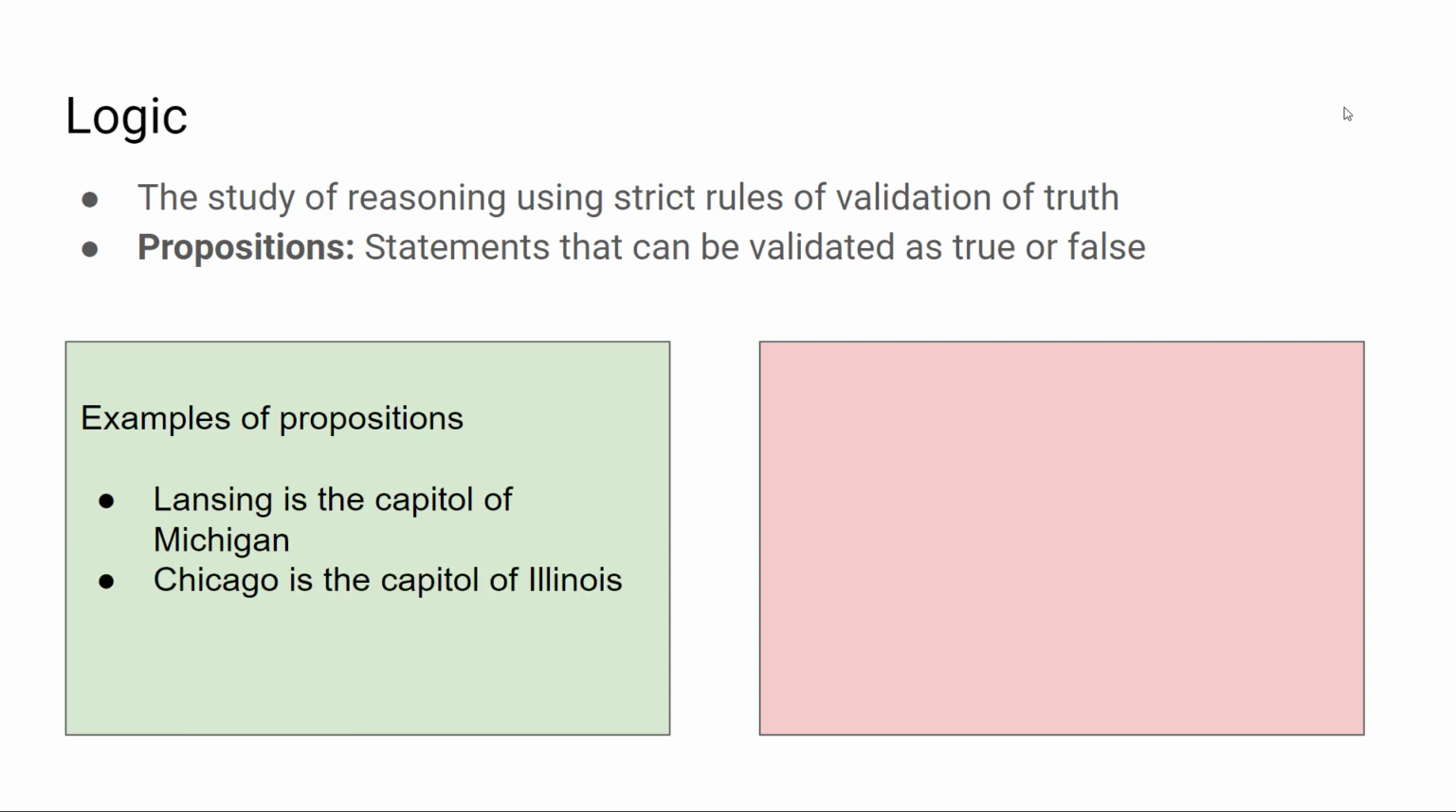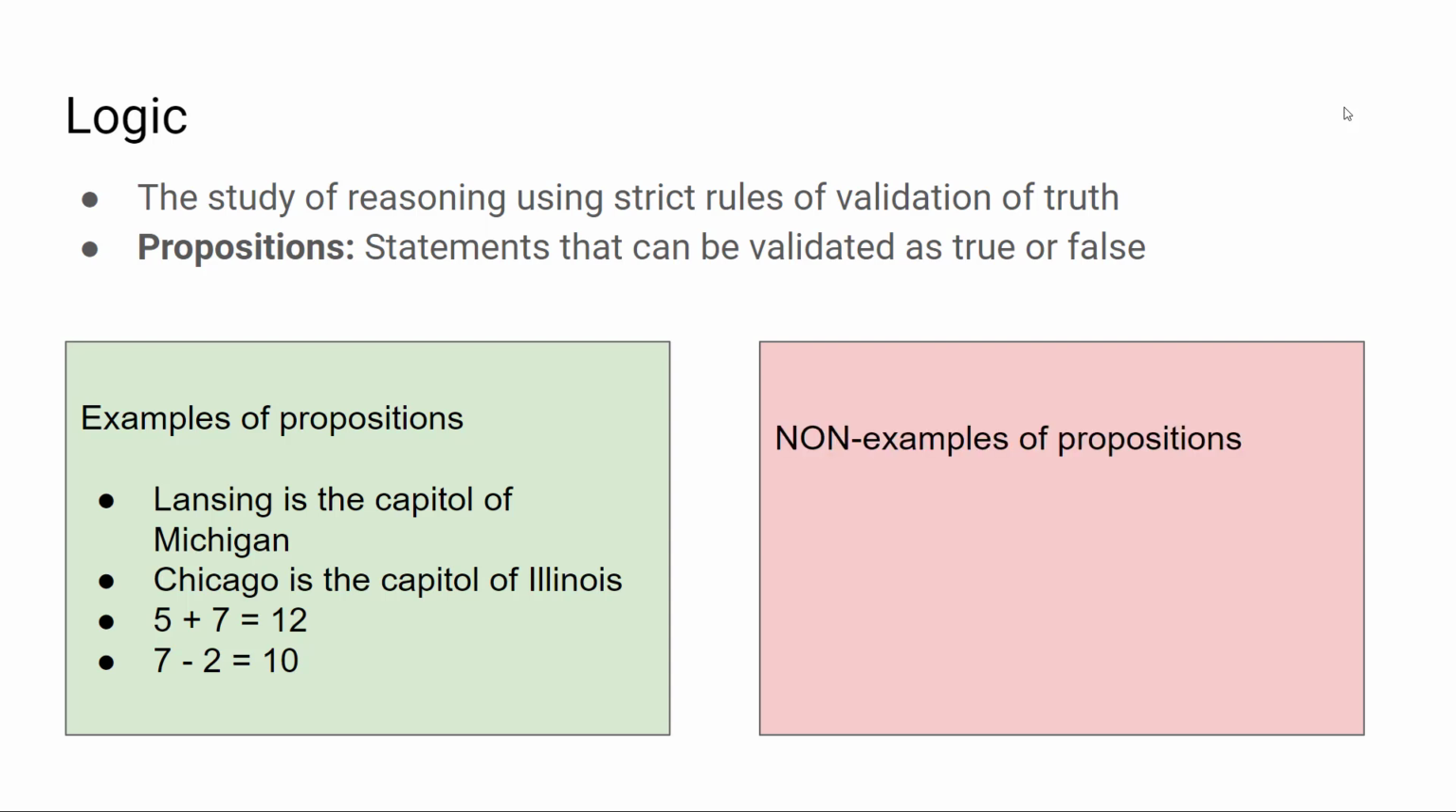Chicago is the capital of Illinois. Also a complete thought with a definite truth value. It's false, and because we know it's false, it's a proposition. 5 plus 7 equals 12. Not an English sentence, but a complete mathematical thought that has a definite truth value of true. 7 minus 2 equals 10. Again, a complete thought with a definite truth value, this time false.